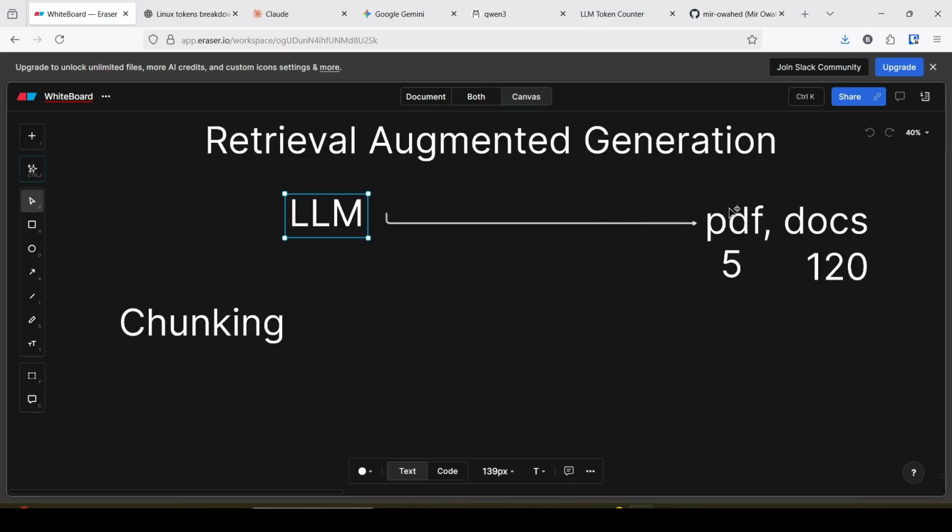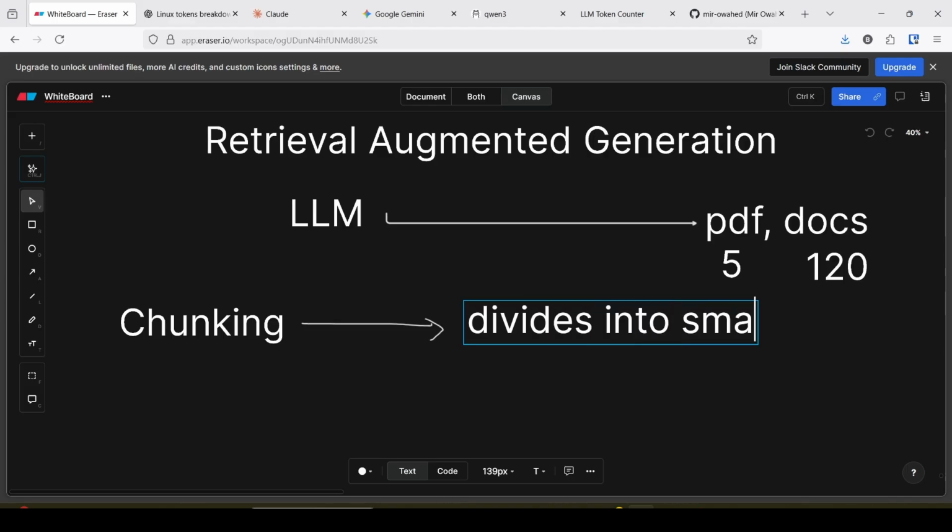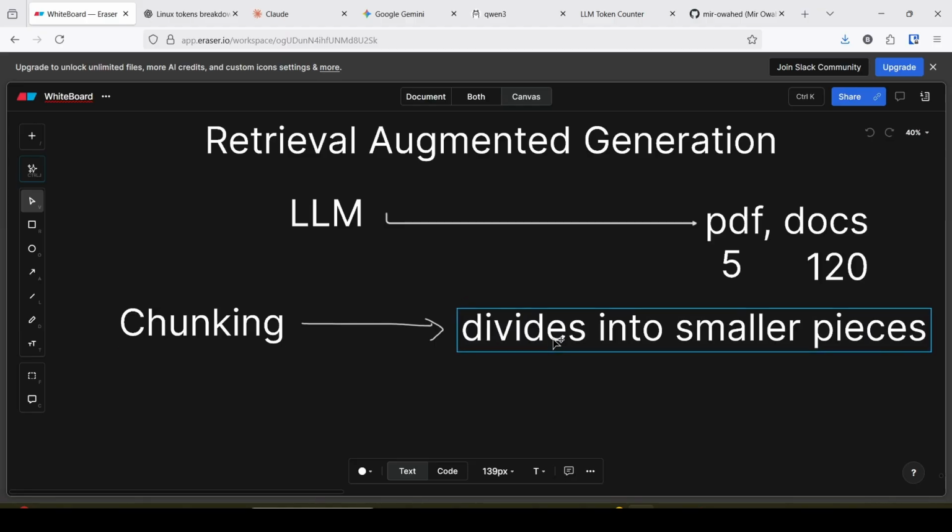That's why first we chunk these files. Chunking means we divide them into smaller pieces. The text extracted from this PDF is divided into smaller pieces.